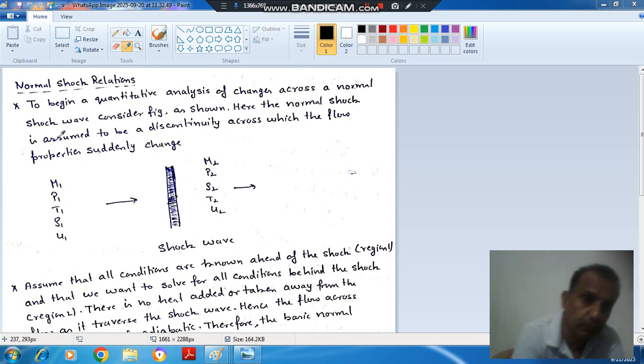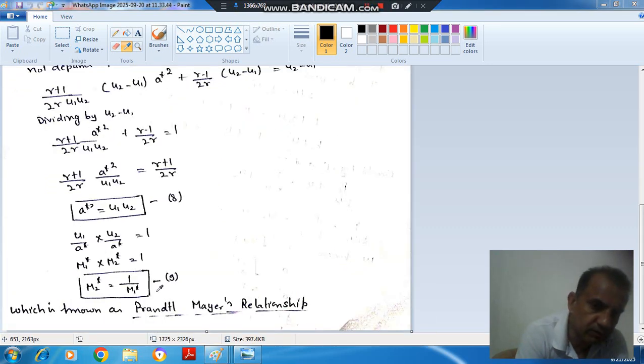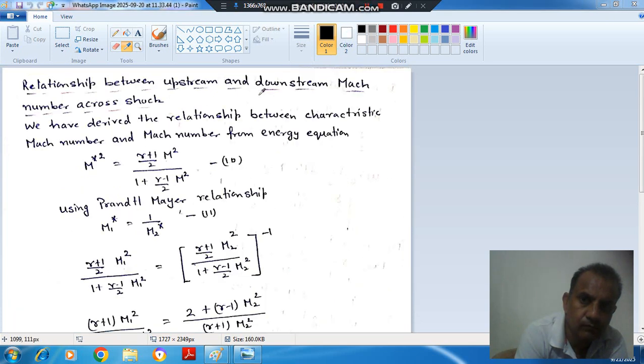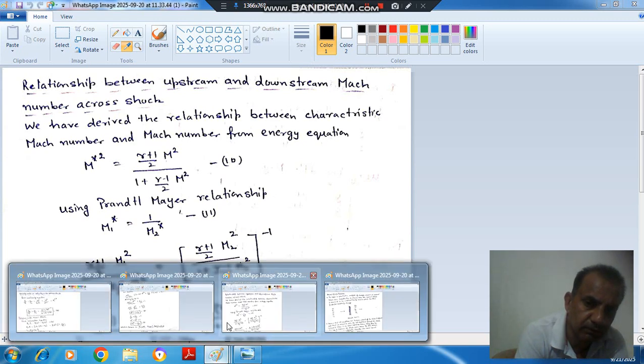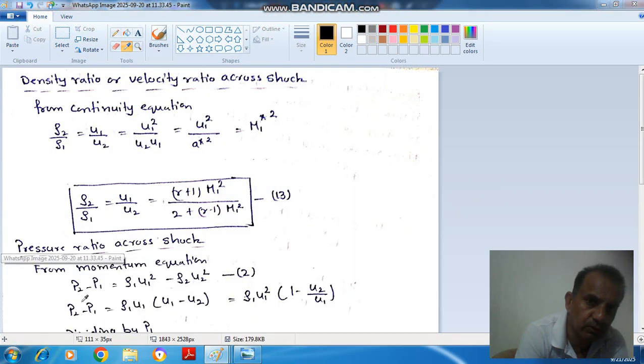We started the topic normal shock relations and derived the Prandtl-Meyer equation and the relationship between downstream and upstream Mach number. Now we'll derive another relationship: the density ratio or velocity ratio in terms of Mach number, and the pressure ratio in terms of Mach number.